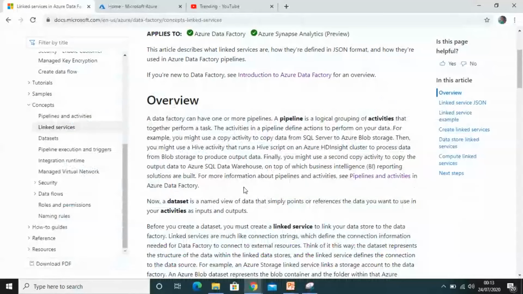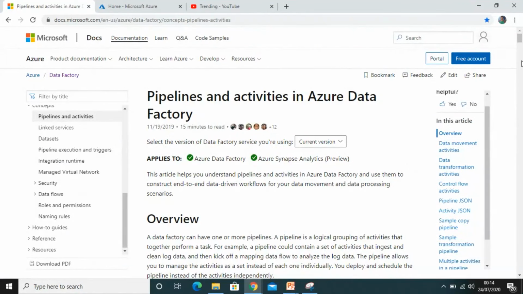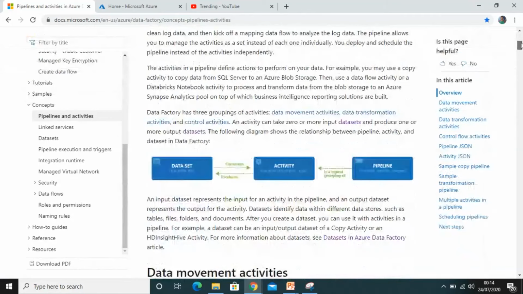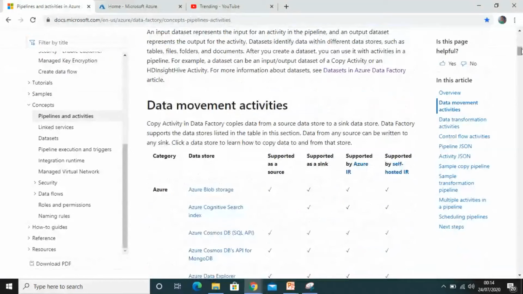Let me show you. This is the Microsoft link, and we have some topics here like pipelines and activities. Here we have pipeline and activities. There are types of activities, and one is data movement activities. Here in data movement activities, it gives the categories of data, like Azure.